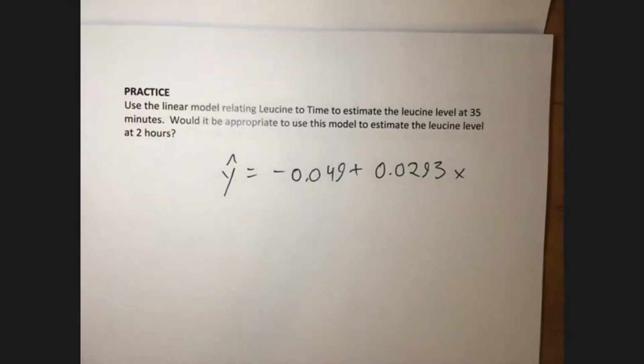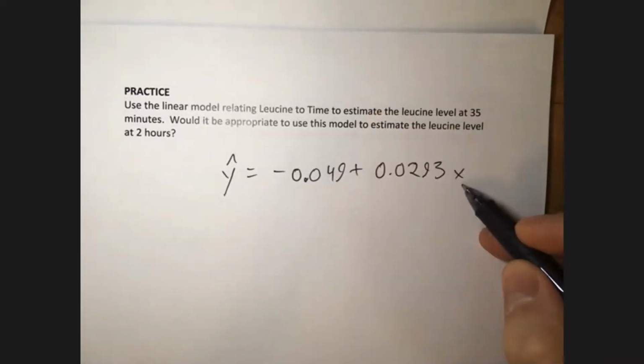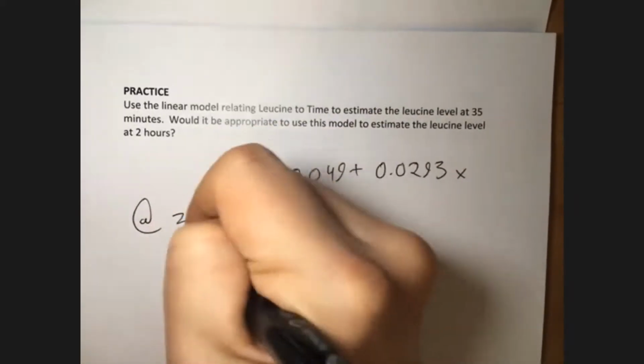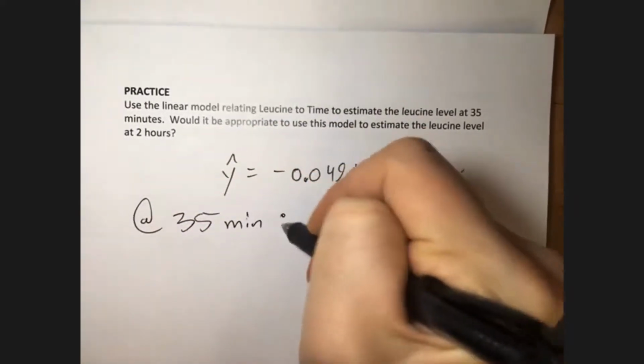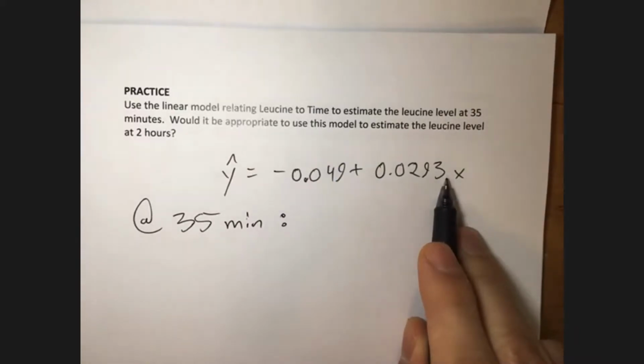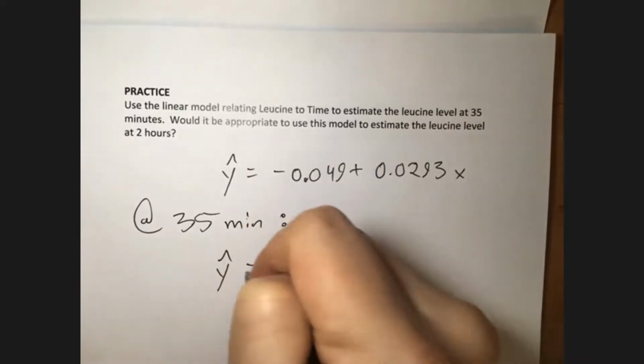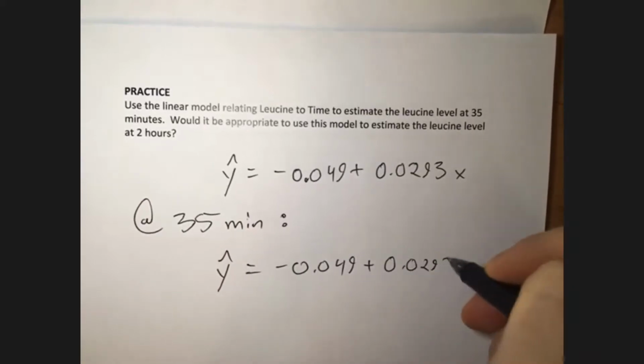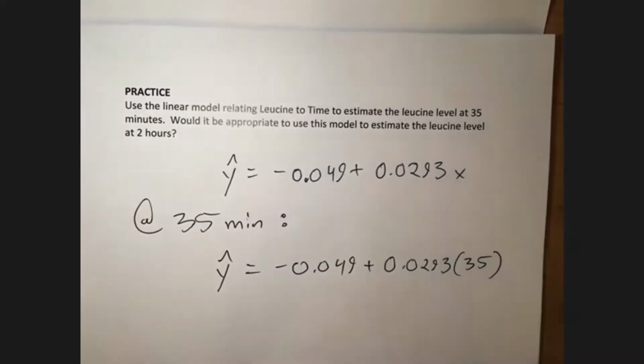Okay. And it says, use this model to estimate the leucine level at 35 minutes. Well, remember, X denotes time in minutes. And so if I wanted to estimate at 35 minutes, I'll just plug in 35 for X and compute that out. All right.